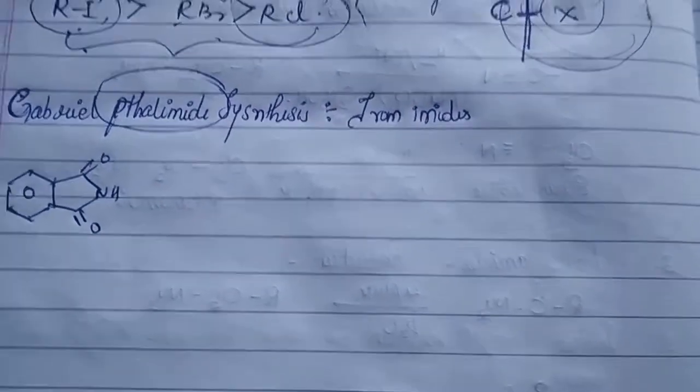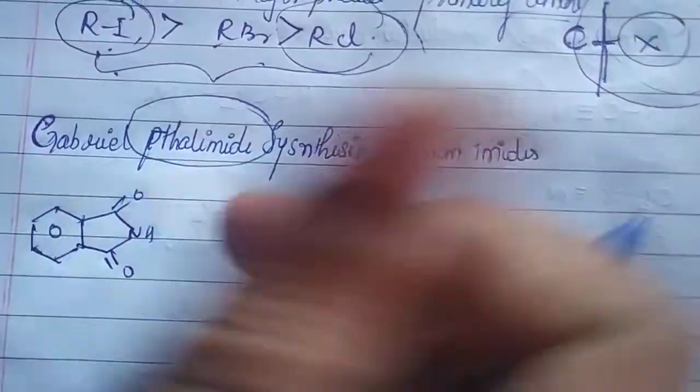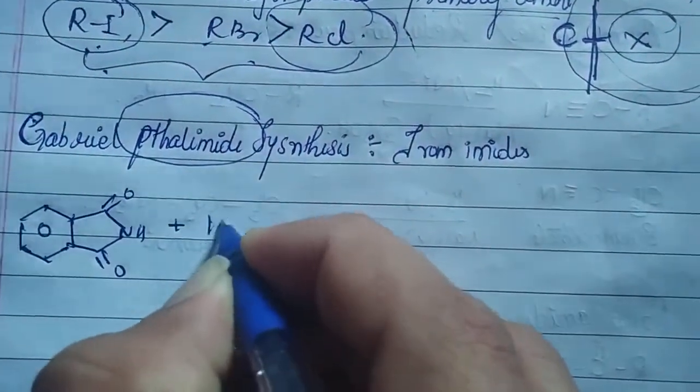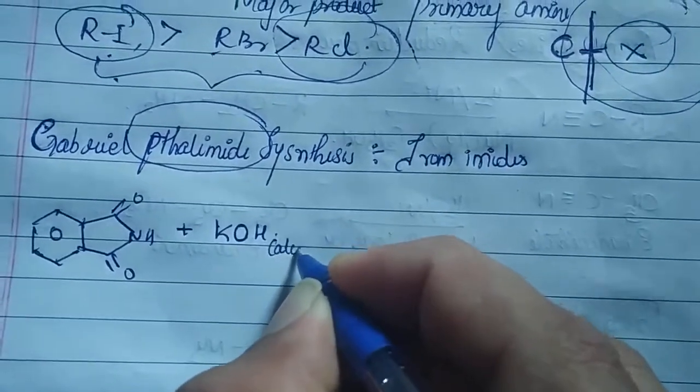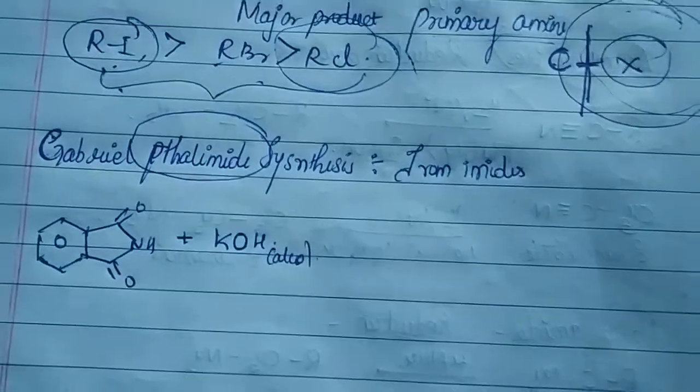So how are we going to do this? Remember, when this phthalimide is treated with KOH, and basically this KOH is an alcoholic solution. What is it? It is an alcoholic solution.